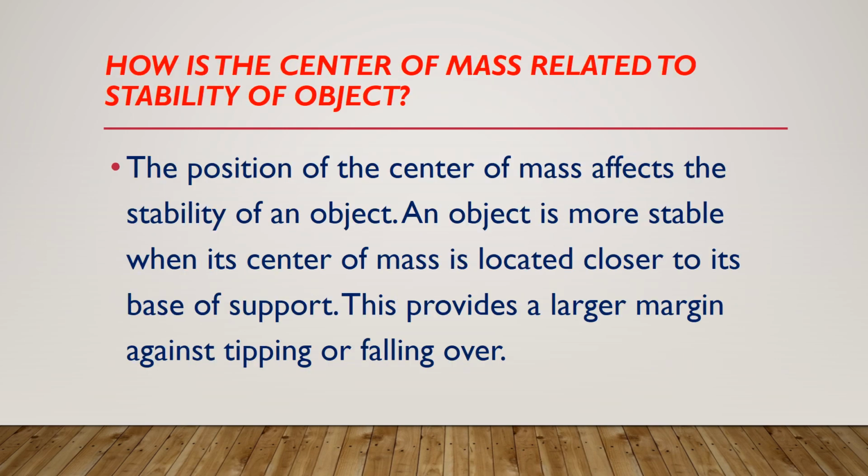How is the center of mass related to the stability of an object? The position of the center of mass affects the stability of an object. An object is more stable when its center of mass is located closer to its base of support. This provides a larger margin against tipping or falling over.